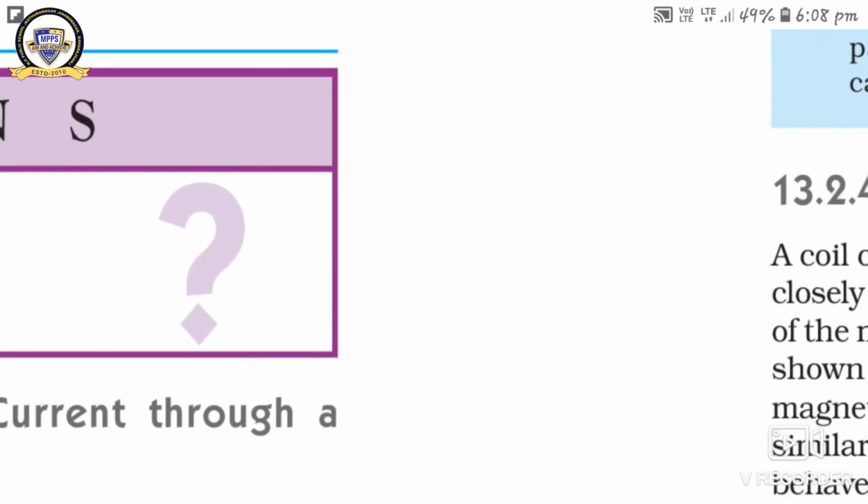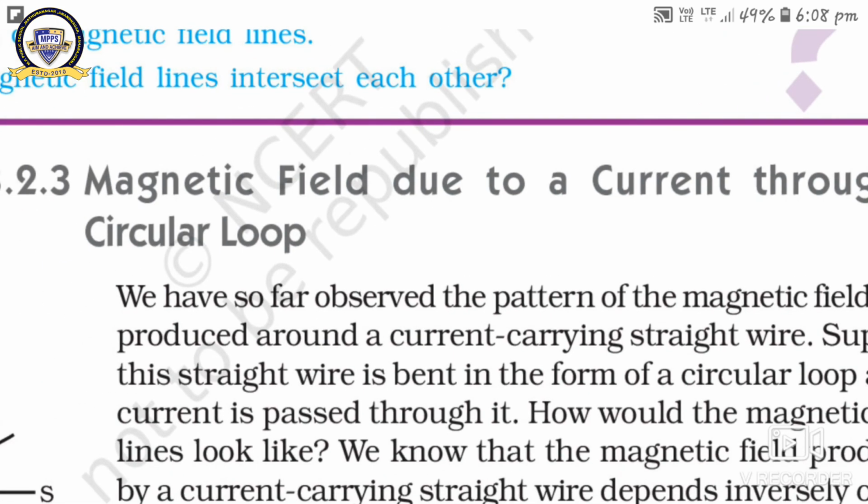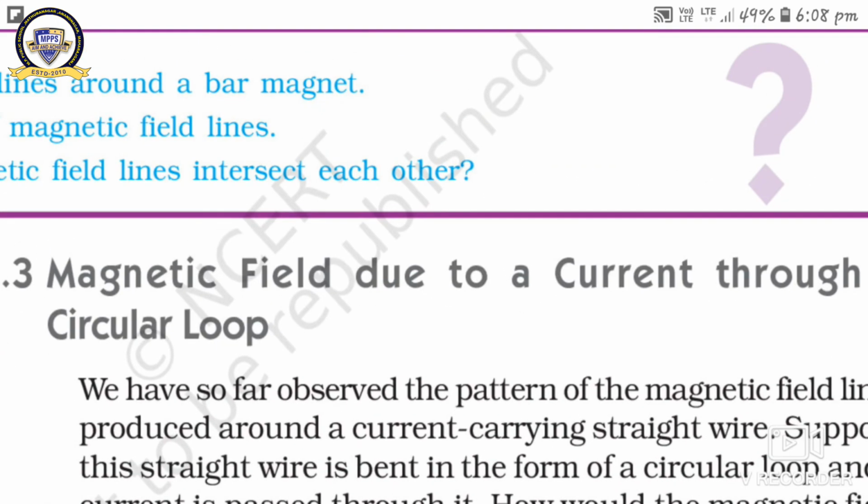Here, the next topic is the magnetic field due to a current through a circular loop. So I will discuss this topic in the next lecture.